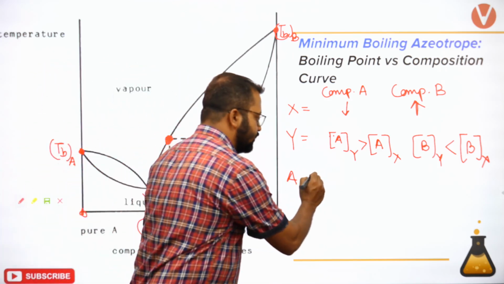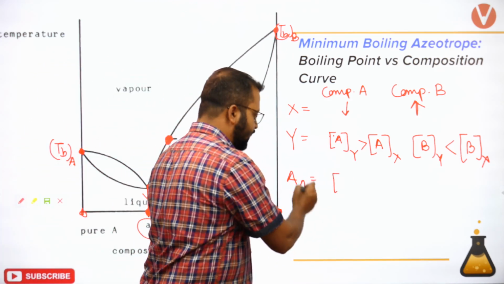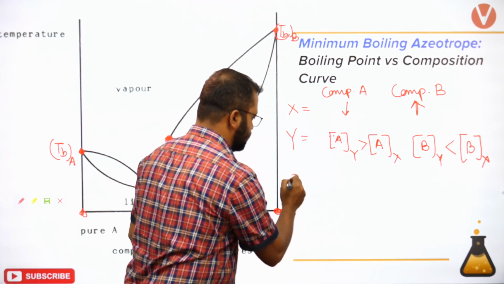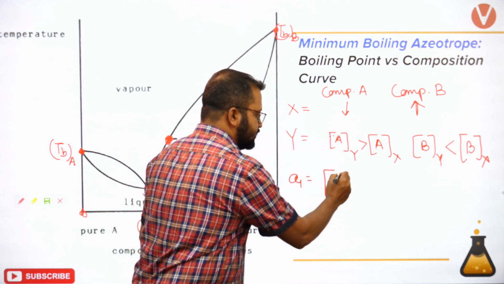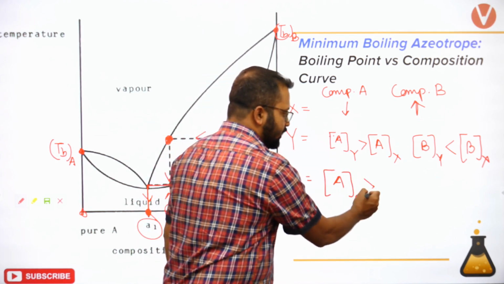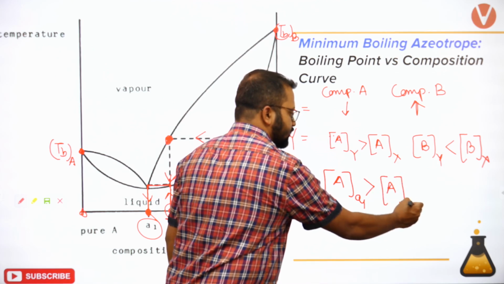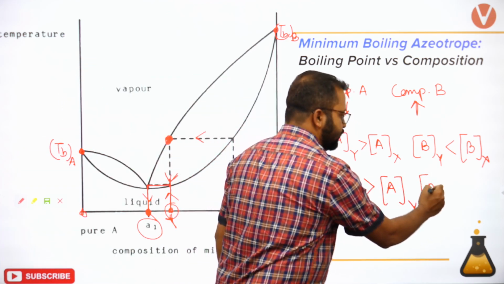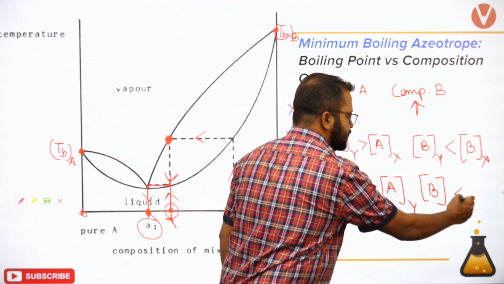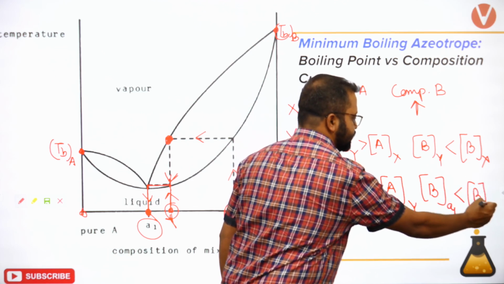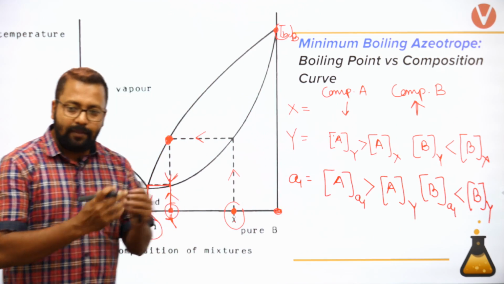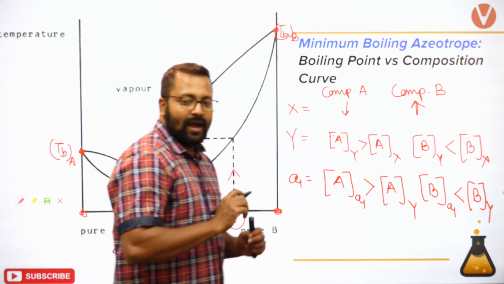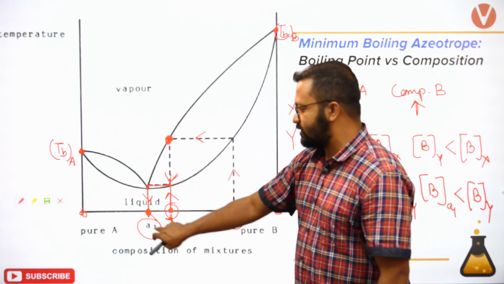Now can I say at A1, concentration of A at A1 is more than concentration of A at Y. Similarly, concentration of B at A1 is even lesser than concentration of B at Y. So हमारे पास A का amount धीरे धीरे increase करता गया और यहाँ पे आके मिल गया हमें. I have got that minima which I was expecting.